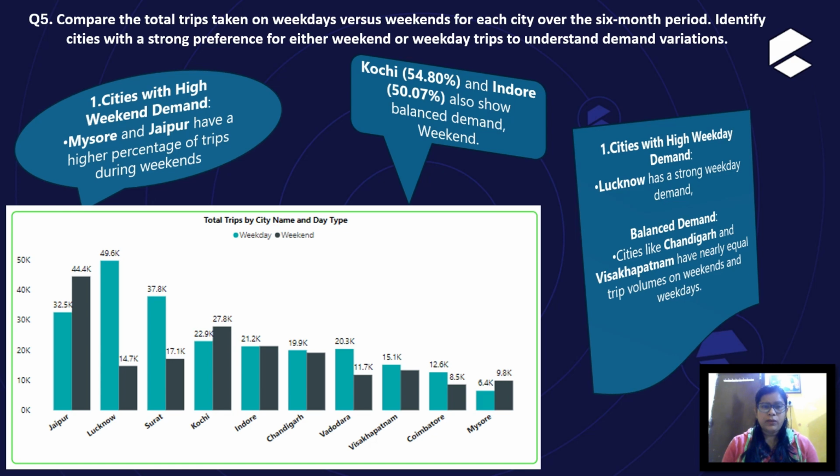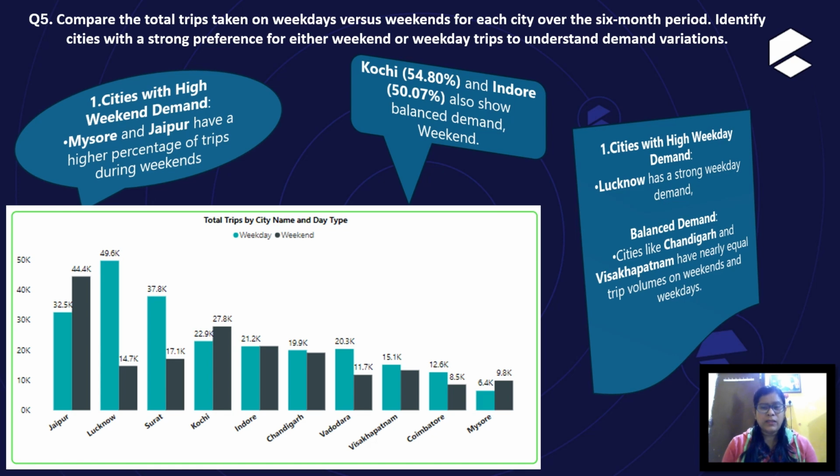Identify cities with a strong preference for either weekend or weekday trips to understand the demand variations. As the bar graph shows, the cities with high weekend demand are Mysore and Jaipur, which have a higher percentage of trips during weekends. Kochi and Indore show balanced demand.